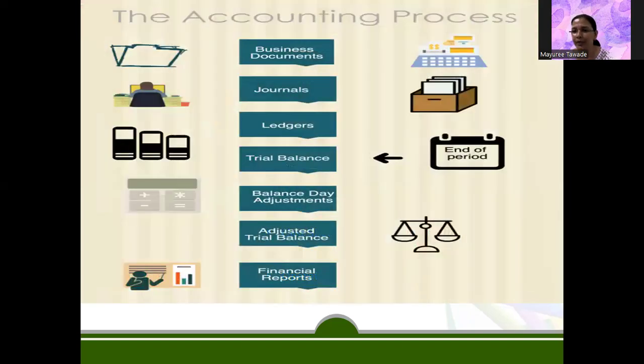So the accounting process, which all businesses follow. Business documents: once you create a voucher for any kind of transaction, that is what is called a business document. From it, you are going to make the entry into a journal. So for example, if I have to enter a transaction into a journal, let me take an example: purchase of machinery of rupees 20,000.